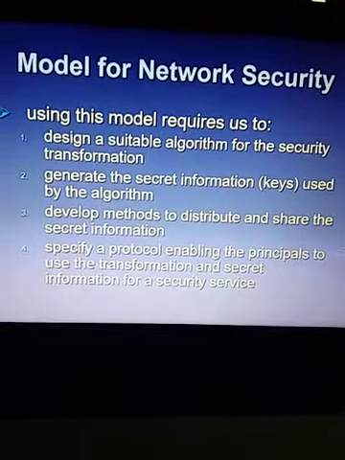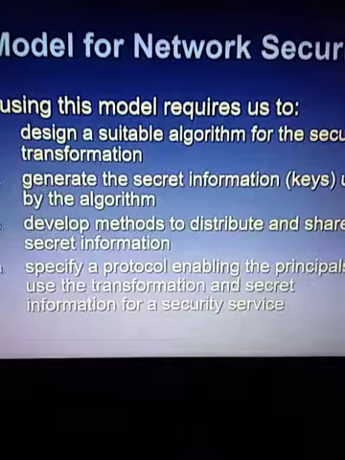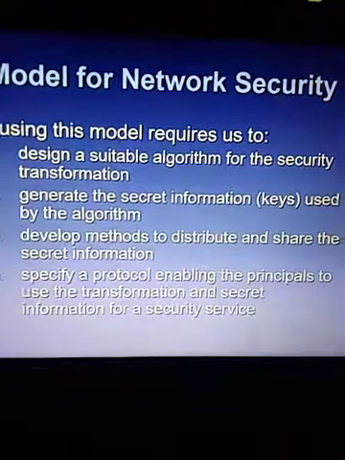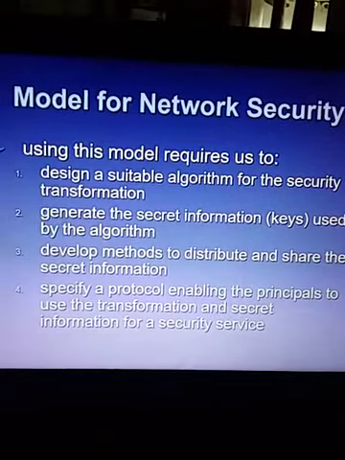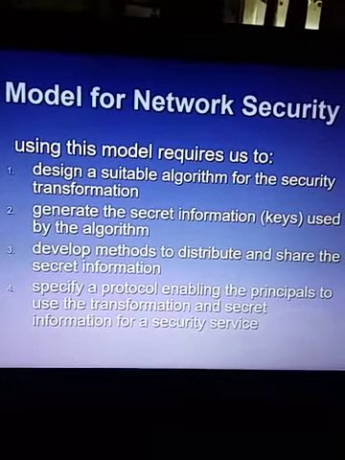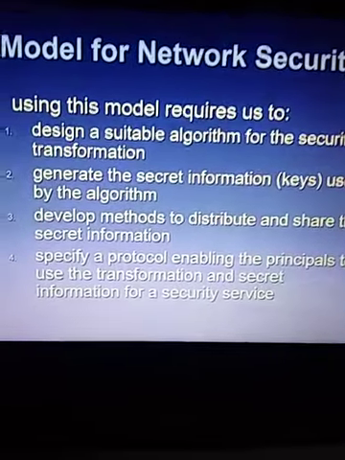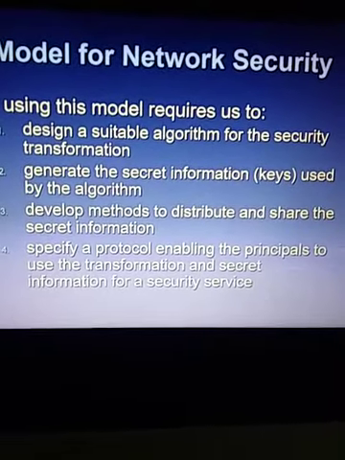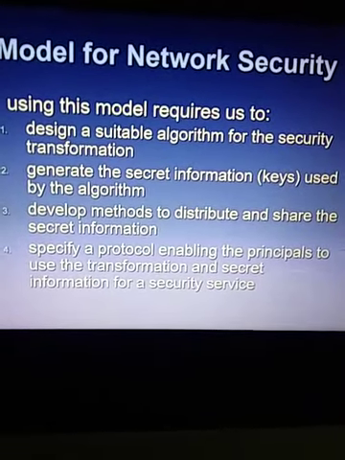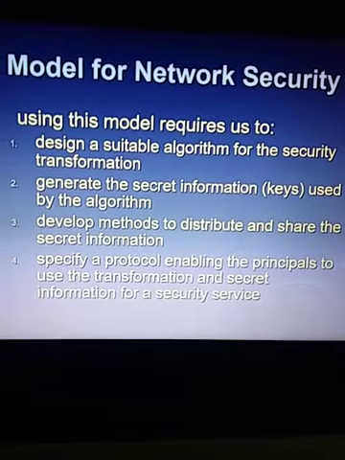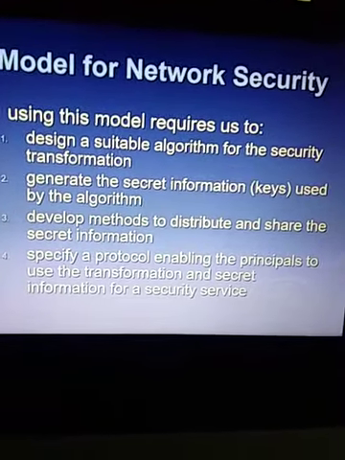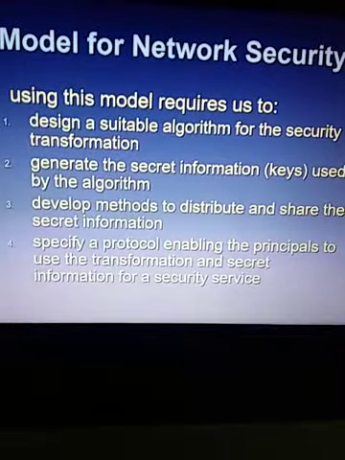We have seen an example. For example, we have discussed the Caesar method. That Caesar method has an algorithm and some key will be generated, then we apply that, we transform the plain text into secret information, and then it should be transmitted.